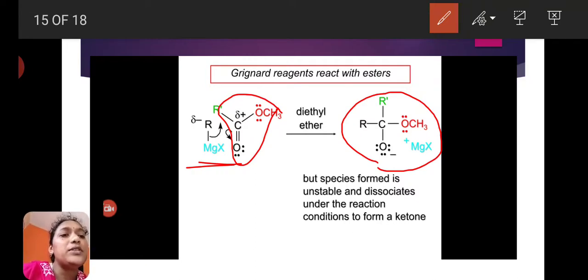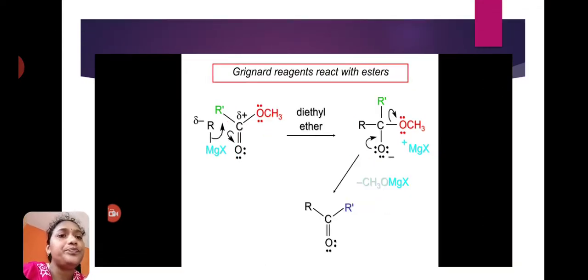The species formed is unstable and dissociates under the reaction condition to form a ketone. Same here, Grignard reagent reacts with ester in presence of diethyl ether and forms one reaction intermediate. This is unstable and dissociates into ketone.